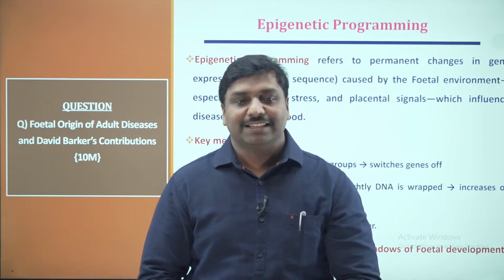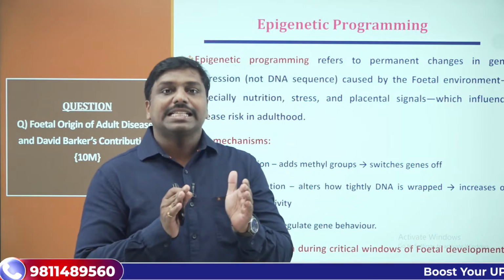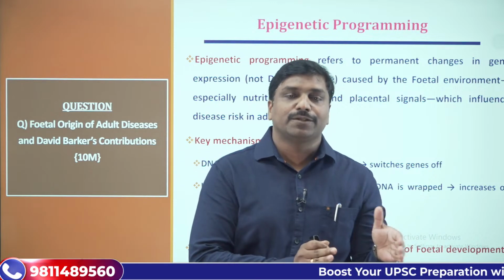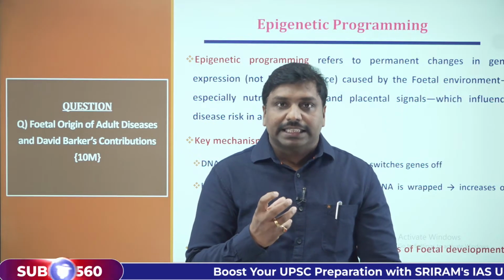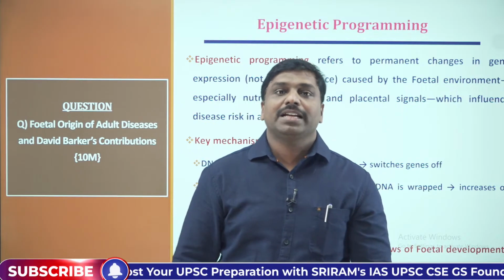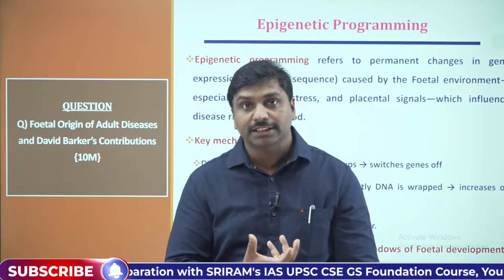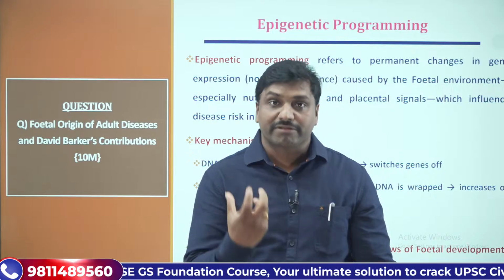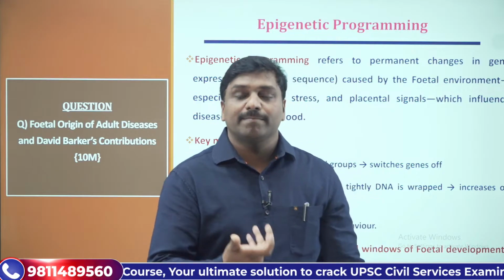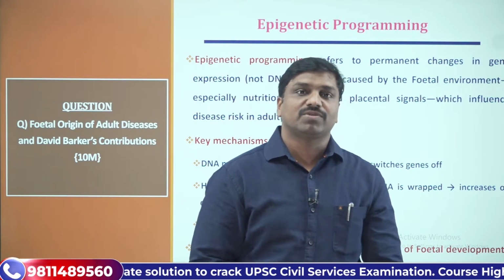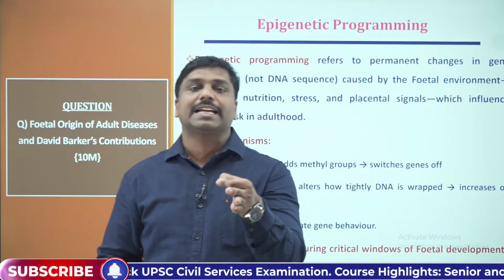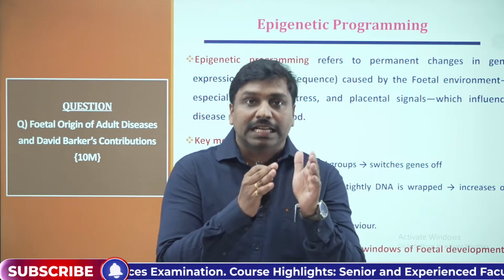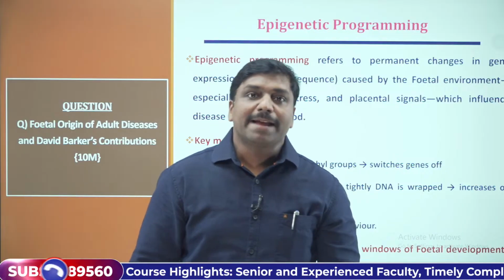Further we have to understand this. There are certain phases or periods during which the critical organs of the fetus will be developed. It could be the heart, the kidneys, the lungs, the brain or the musculoskeletal systems. All of these systems develop in a systematic period, in a particular time period.